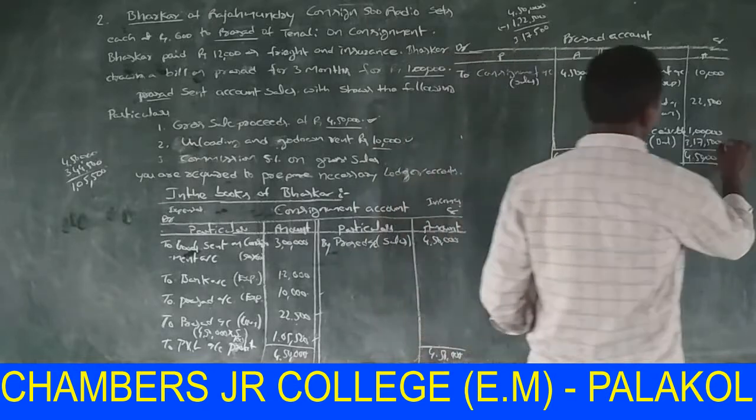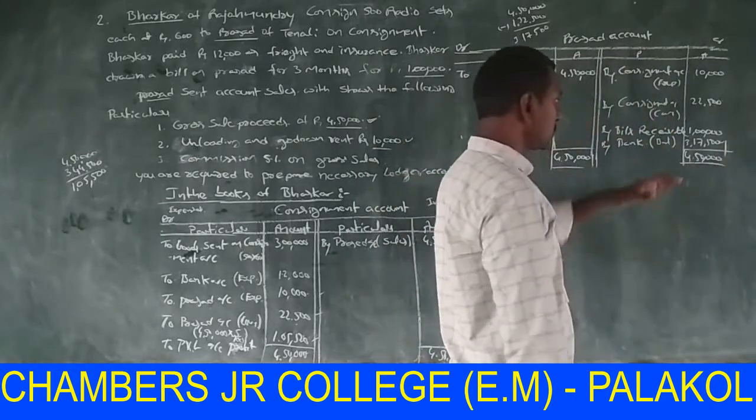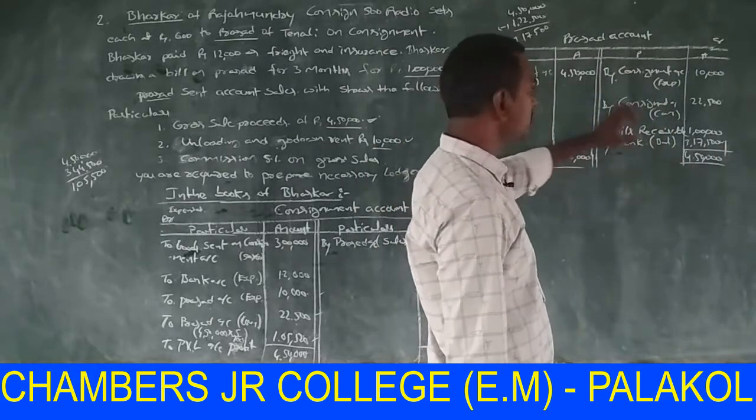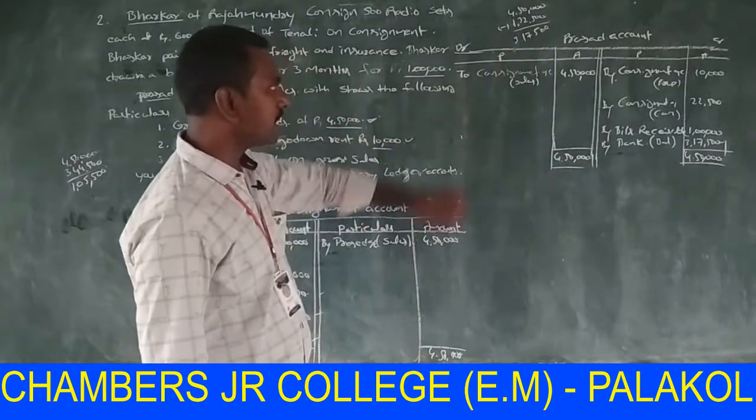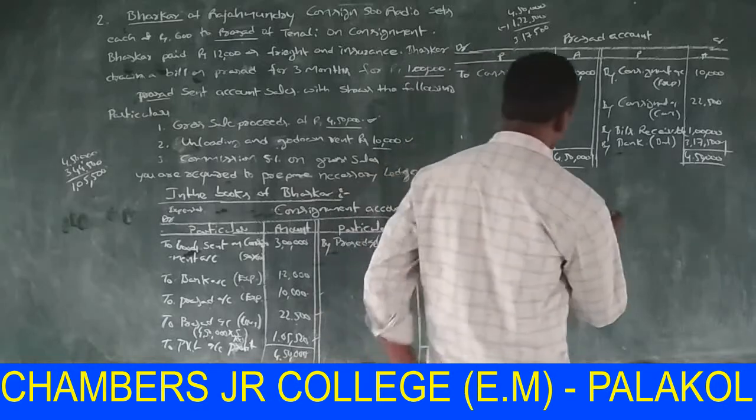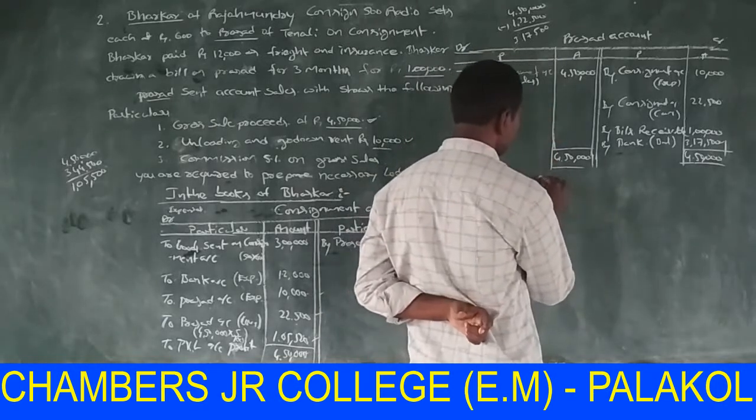This amount of 3,17,500 is due from consignee to consignor. Okay. After preparation of the consignee account, now prepare the goods sent on consignment account.